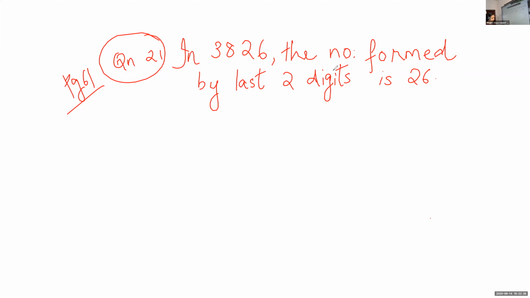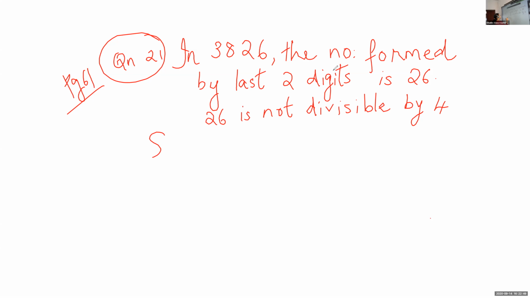And 26 is not divisible by 4. So this number is not divisible by 4.